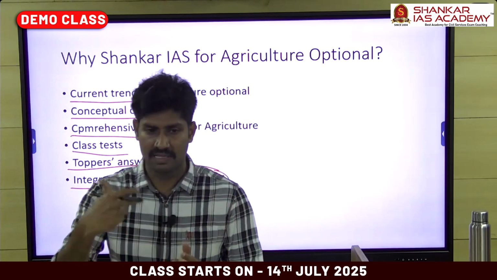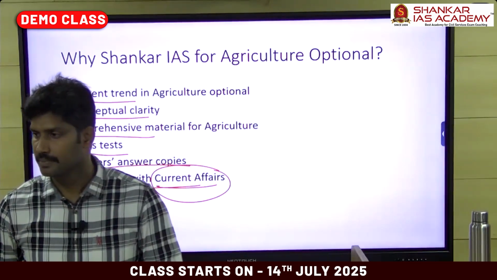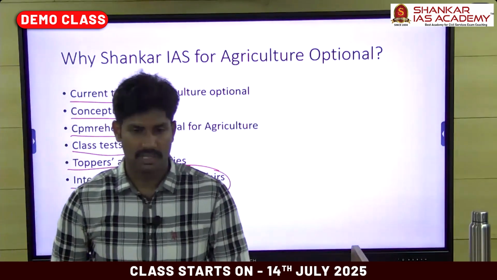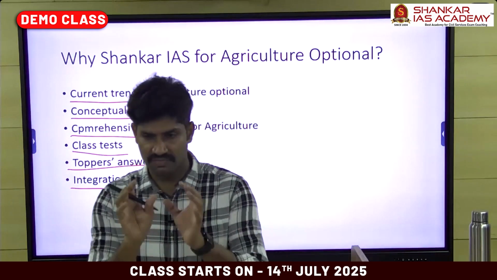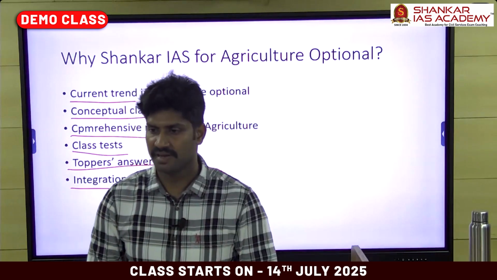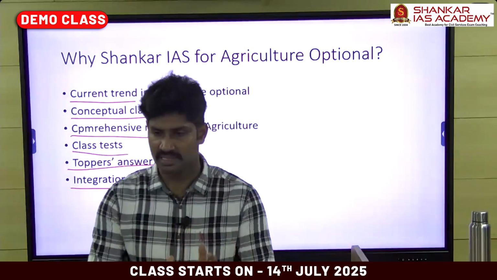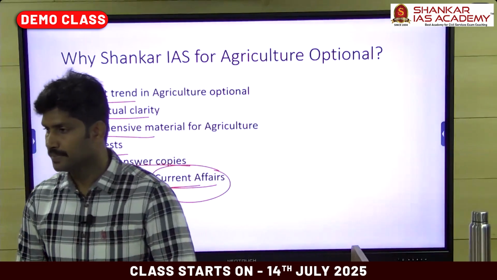Now they have revised this rate to $3 per day. This is recent current affairs, and this information is useful for our agri optional also. You can relate those topics. Only a few areas of current affairs are important, and we will discuss them in the class itself.